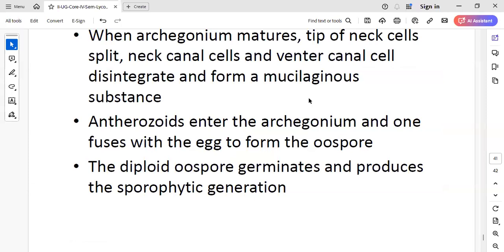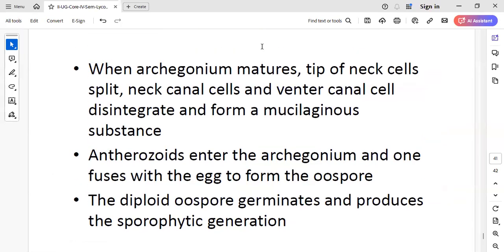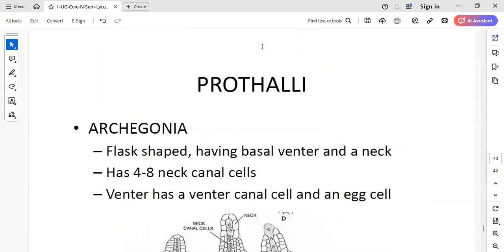Ma'am, you said that in the anatomy of the root, it has epidermis and cortex.